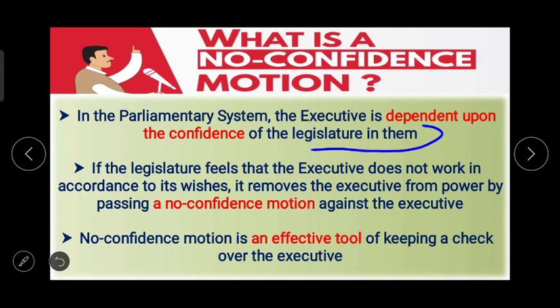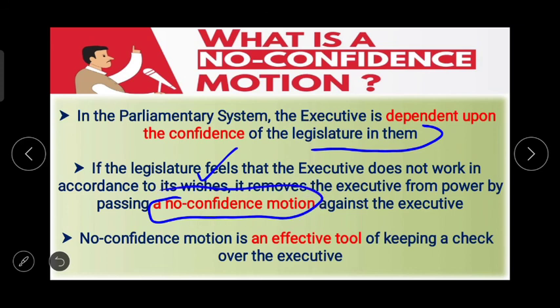If the legislature feels that the executive does not work in accordance to its wishes, it removes the executive from power by passing a non-confidence motion against the executive.